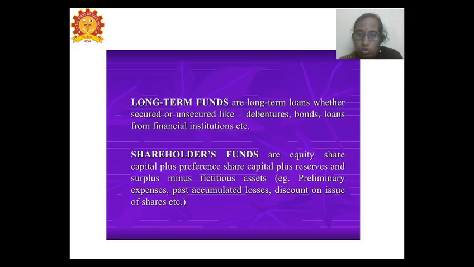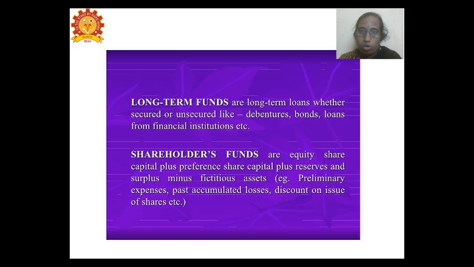Shareholders' funds are the equity share capital and the preference share capital, if there is investment in preference share capital, and the reserves and surplus, minus the fictitious assets such as the preliminary expenses, past accumulated losses, or the discount on issue of shares. Such fictitious assets have to be subtracted.